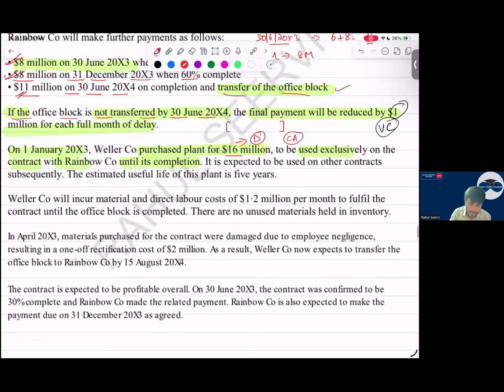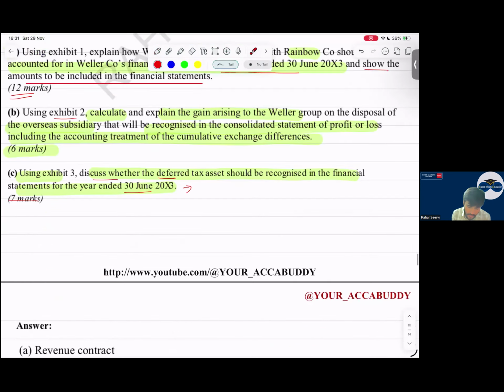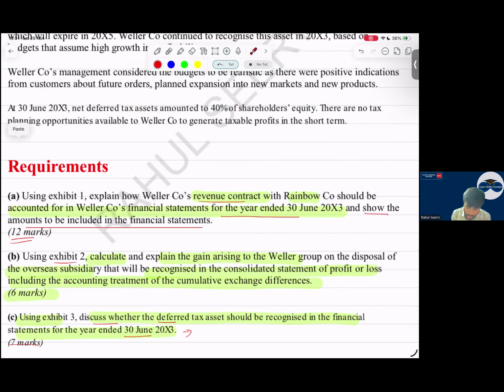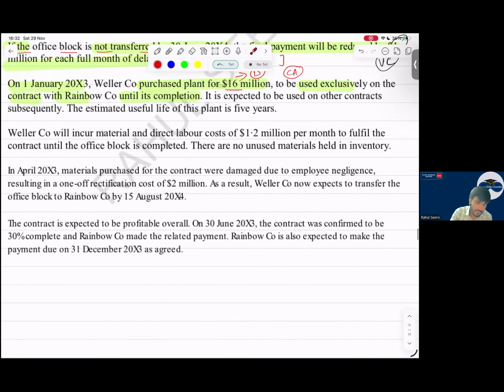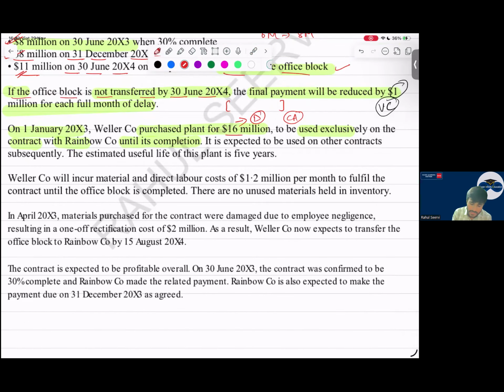If you remember, the question also mentioned that we should show the amounts to be included in the financial statements. We have to show what will be recorded in P&L, balance sheet, etc. It is expected to be used on other contracts subsequently. So once this project is done, we will use that PP for other things also.